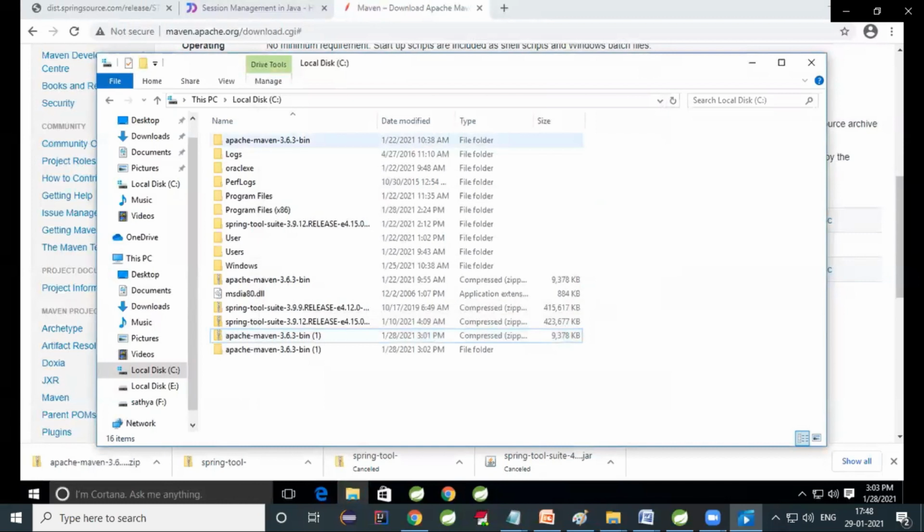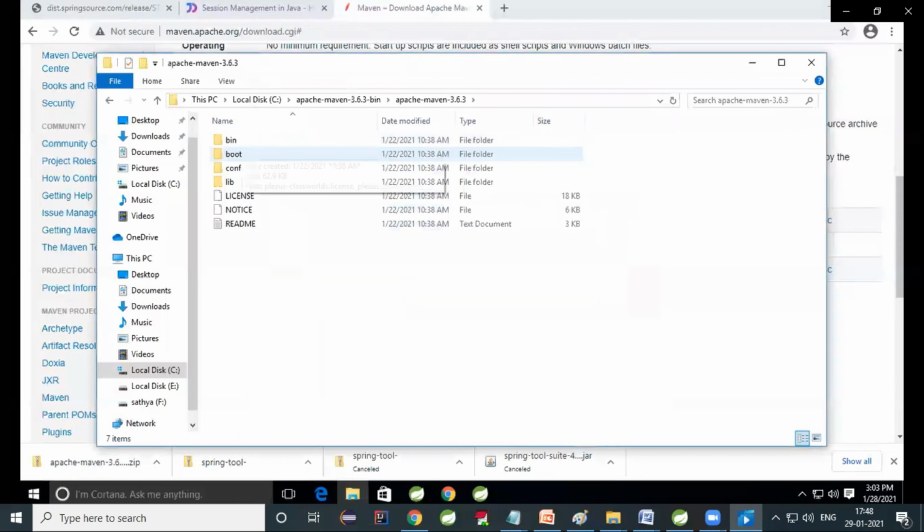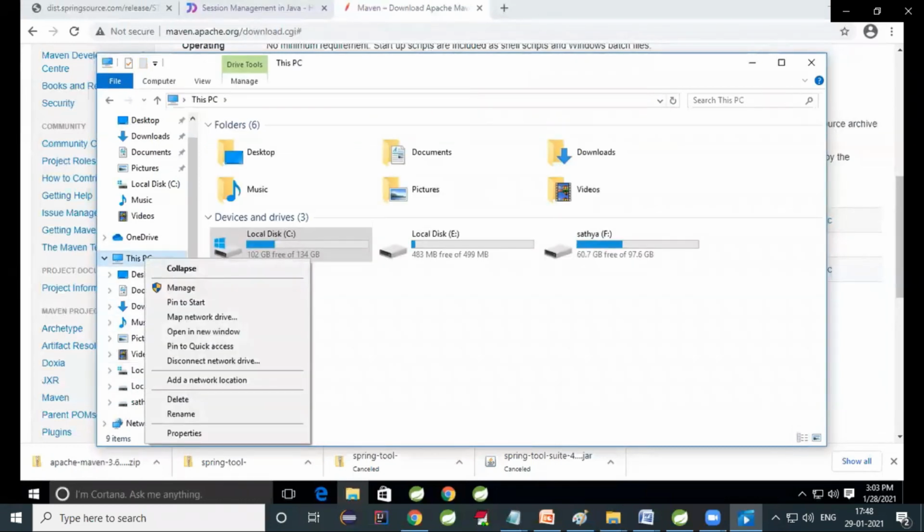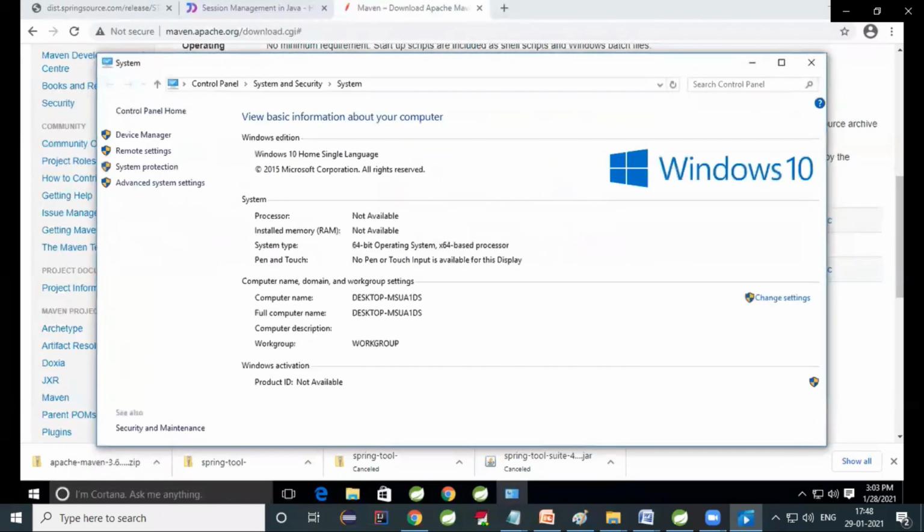There you can see C drive, Apache Maven 3.6.3 bin is there. Is it clear? There you can double click. There you can see that location. You can copy that location and set the class path. We need to set the path for Maven also. Why set the path? Global accessibility will be there. In whichever drive you save your project, you can access the JDK files, jar files